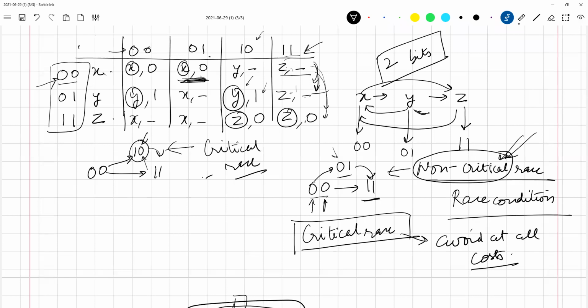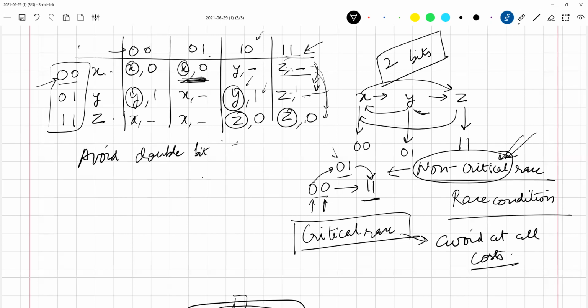So we have no idea where this is going to take me. We have to do something about this 1 0. What is the best thing to do? Let us forget about all this. Our main goal is to avoid double bit changes. Can you do something over here to avoid these 2-bit changes in this particular scenario?